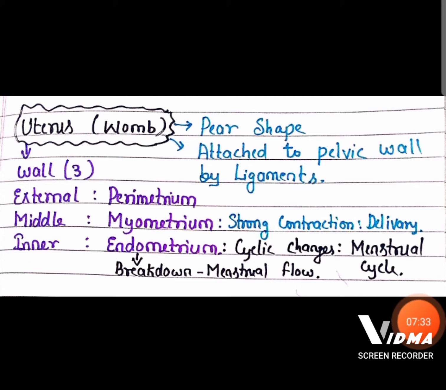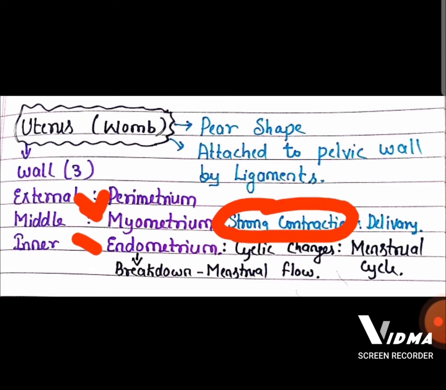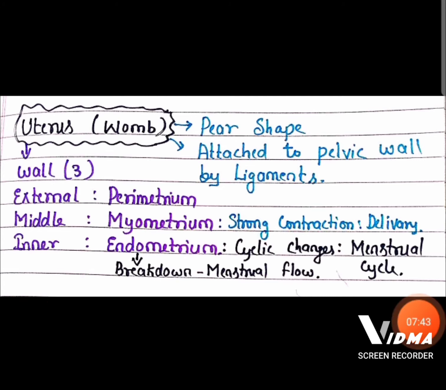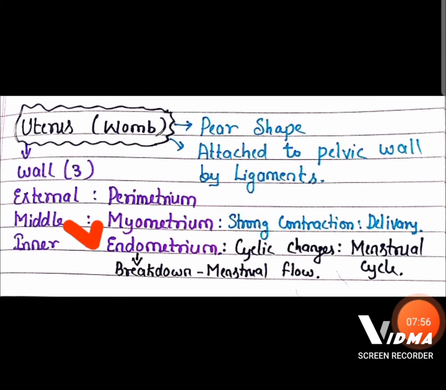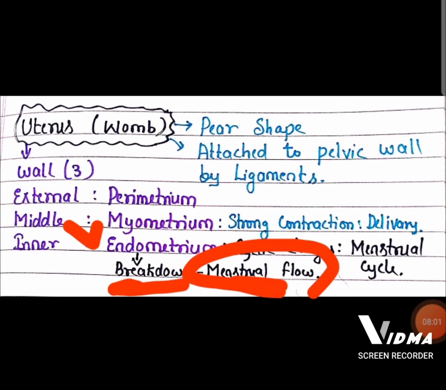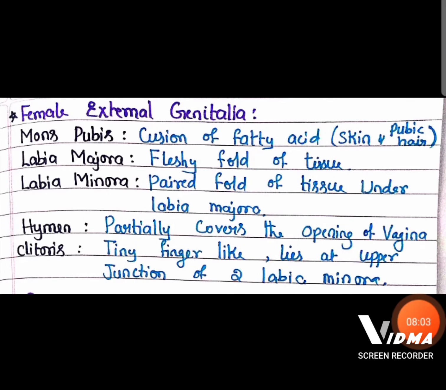And here you must remember the function of myometrium and endometrium. Middle myometrium undergoes strong contraction after the 9 months of pregnancy, that helps in delivery, that helps in parturition. Whereas the inner layer endometrium undergoes cyclic changes every month during the menstrual cycle. Because of the breakdown of endometrium, there is a menstrual flow. Remember that.